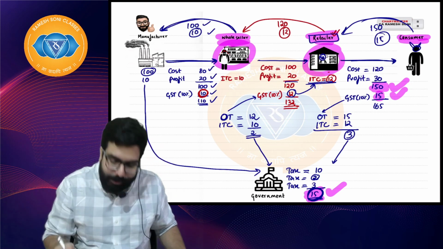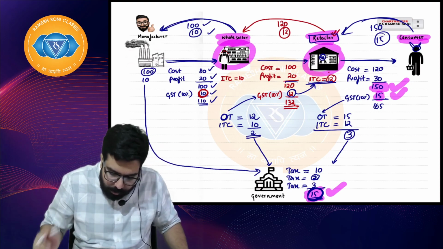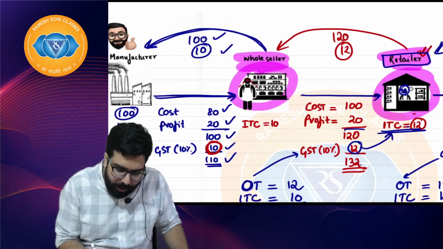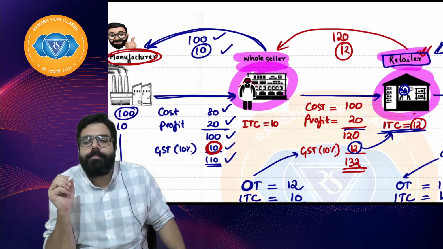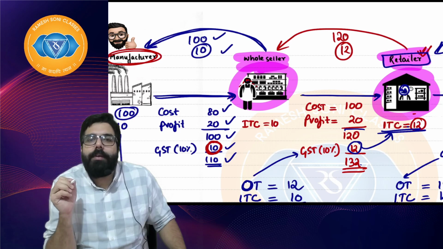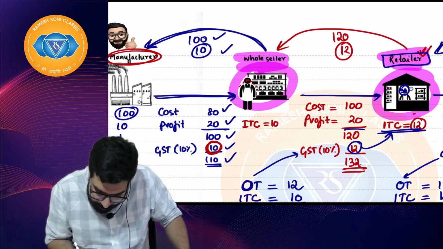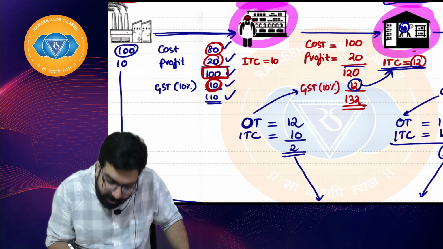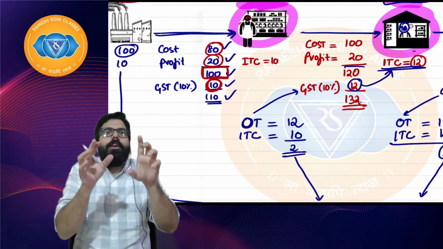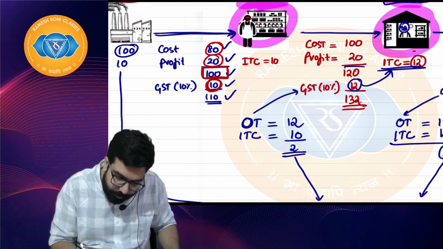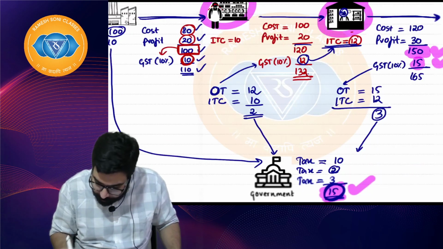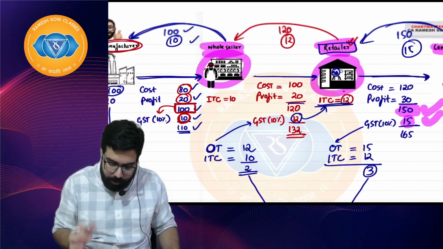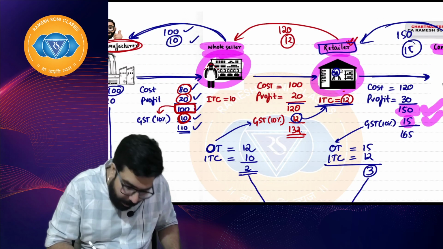If you actually see, how much is the value addition done by the manufacturer? He sold for cost 80 plus 20. He has actually made a value addition. For the first time in the economy, 100 rupees worth of goods have come. 10%, government got 10 rupees. The manufacturer did a value addition of 100 rupees.